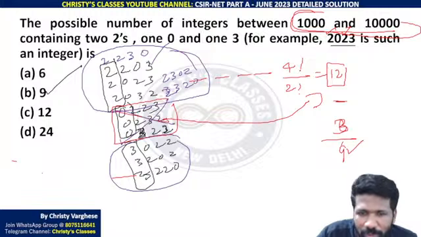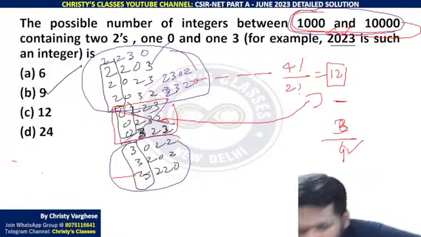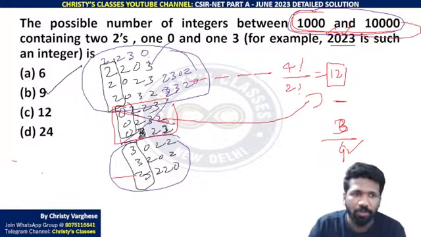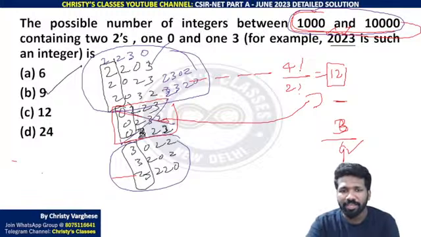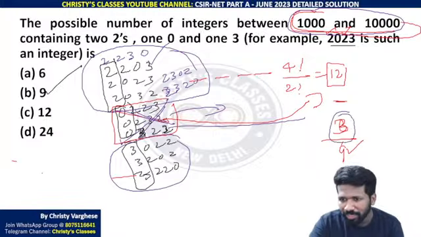0 in the beginning you cannot consider because the question mentioned that values between 1000 and 10,000 are needed. Numbers with 0 in the beginning are not between 1000 and 10,000. That is why option B, that is why 9 is the answer. Did you all understand? Lekin when I wrote 0223, 0232, 0322, that can be understood for understanding this 3.